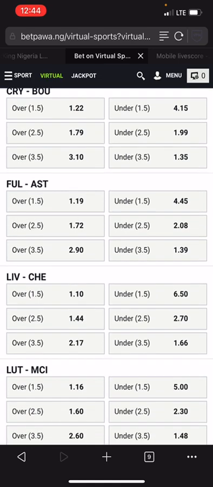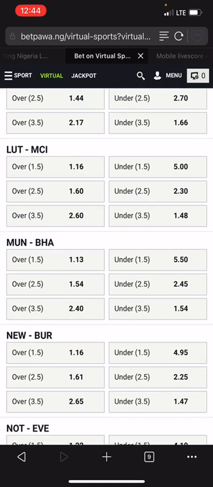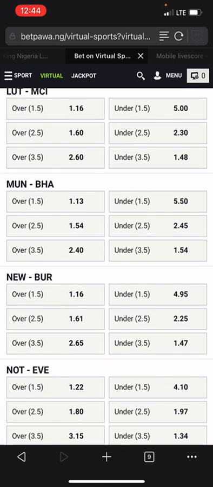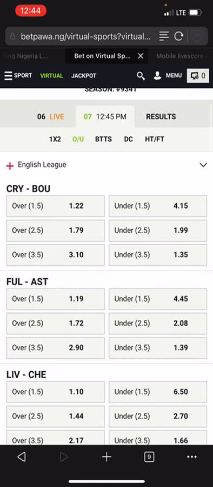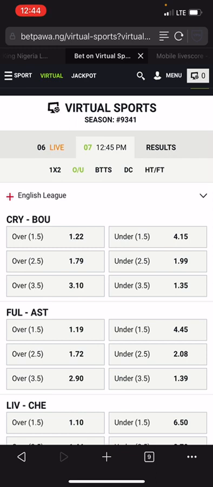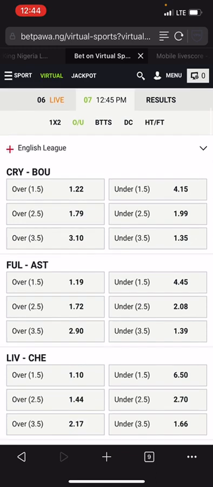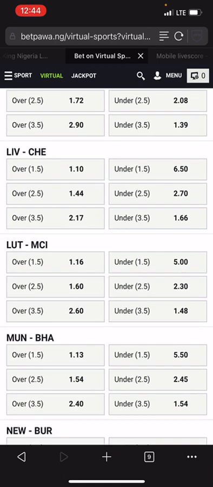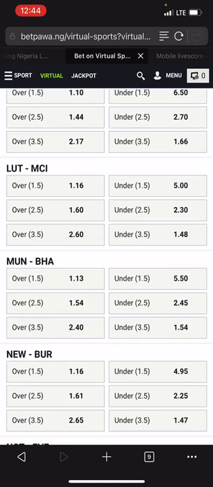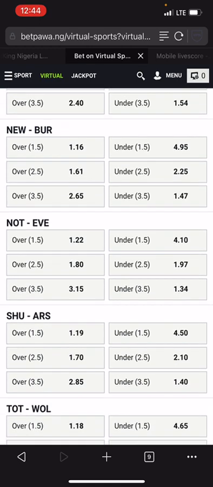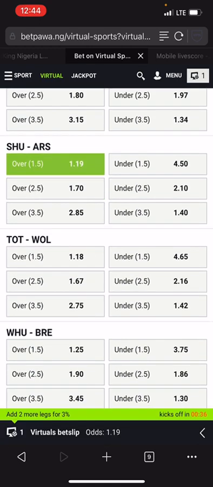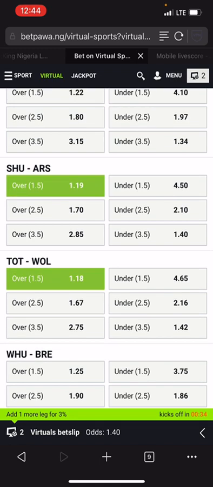Now, in order to make use of one-on-one calculation, we have three team categories: strong teams, balanced teams, and weak teams. These are the list of strong teams category. Liverpool, Chelsea, Man City, Man U, Arsenal, and Tottenham are in the strong teams category.